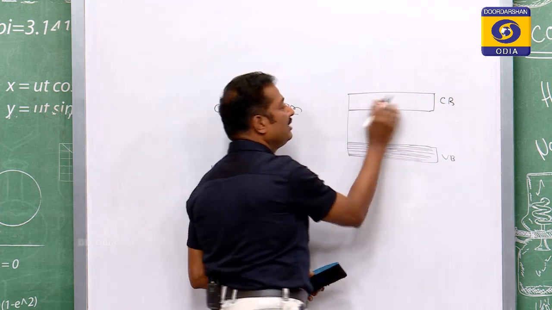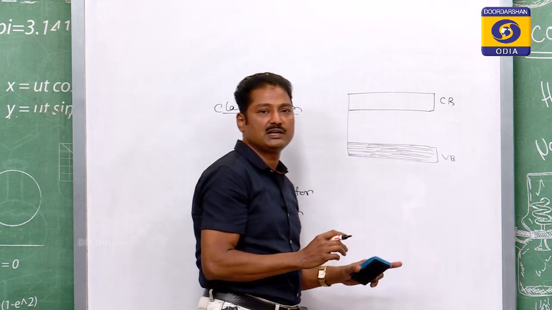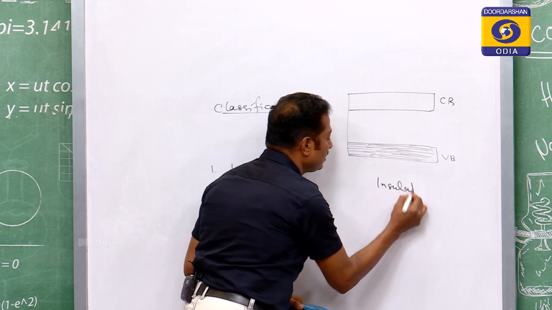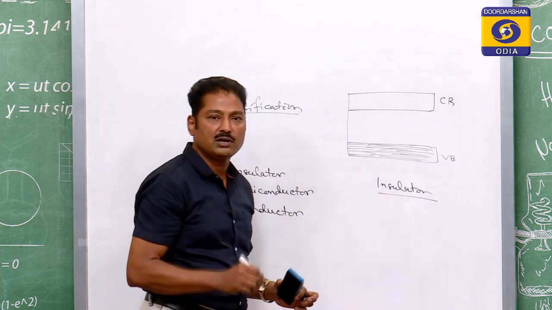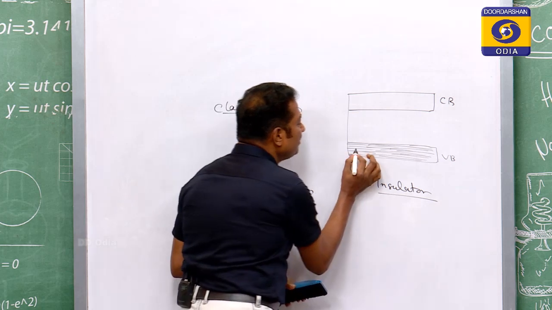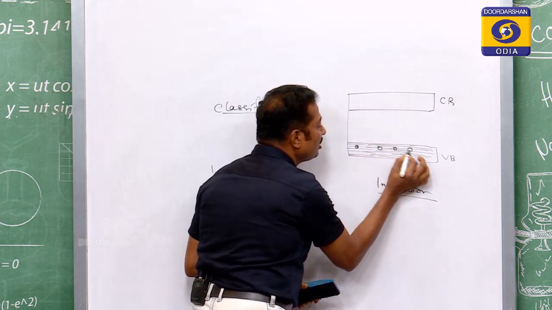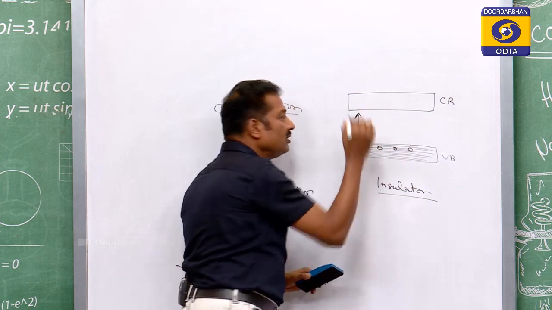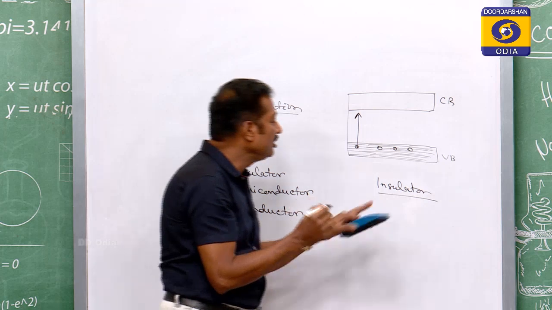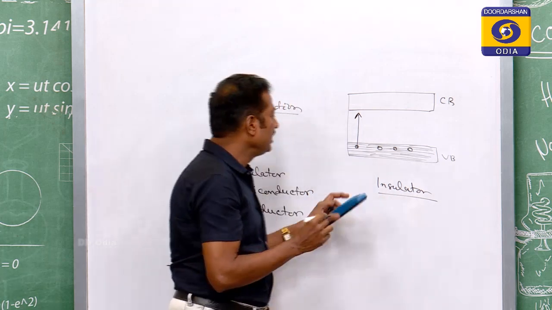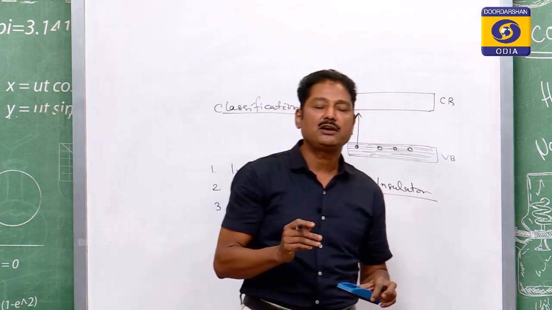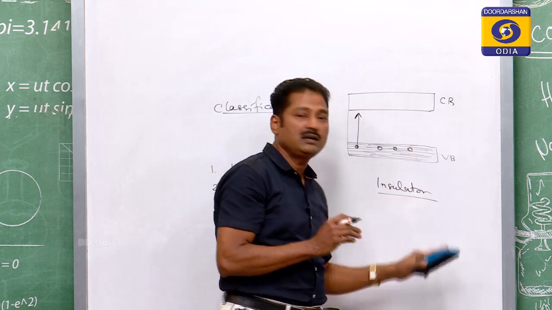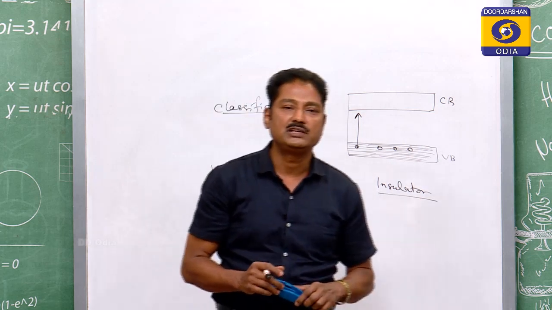No energy level is there, meaning no conducting electrons are there. So, for the insulator to conduct, some electrons should be transferred from the valence band to the conduction band, then only it will be able to conduct. But can we transfer the electron from valence band to conduction band in an insulator? No, it is tough.